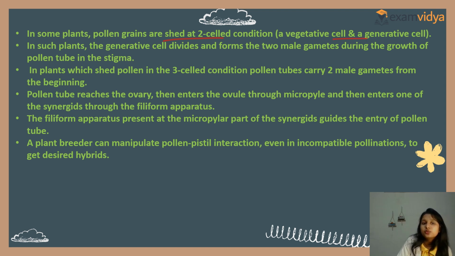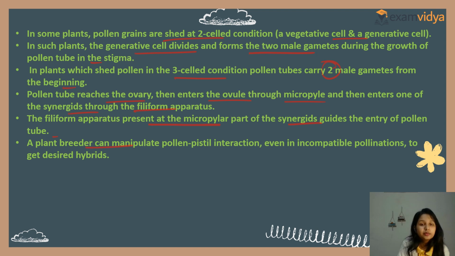In such plants, generative cells divide and form two male gametes during the growth of the pollen tube. But in the three-cell condition, remember, the pollen carries two male gametes from the beginning. So the pollen tube reaches the ovary, enters the ovule through the micropyle, and then enters one of the synergids through the filiform apparatus. The filiform apparatus, present in the micropylar part of the synergid, guides the entry of the pollen tube.